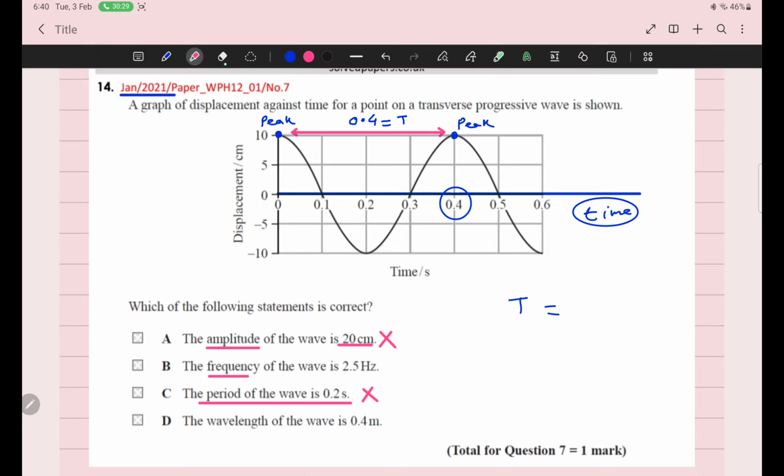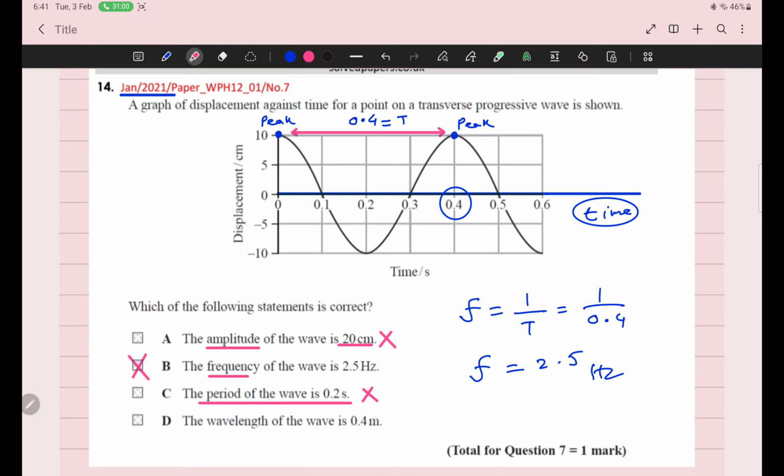And now I am going to calculate frequency. Simra, can you calculate frequency? Frequency is 1 upon time. If the time is 0.4, then what is 1 upon 0.4? It is 2.5. So the frequency is 2.5, and the right answer is the option that says the frequency of the wave is 2.5 hertz.